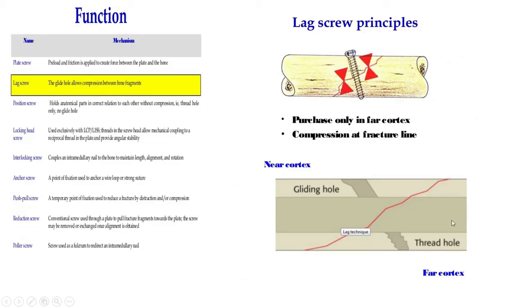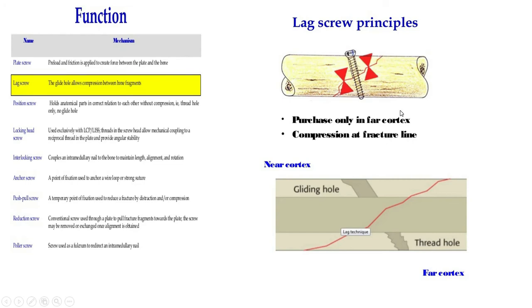Now, function of the screw, I already told you the lag principle. There is a special type of fracture that you need to hold, or you have to reduce. Two-part fracture, you have to do one-part fixation. Now, this is called the lag screw principle.